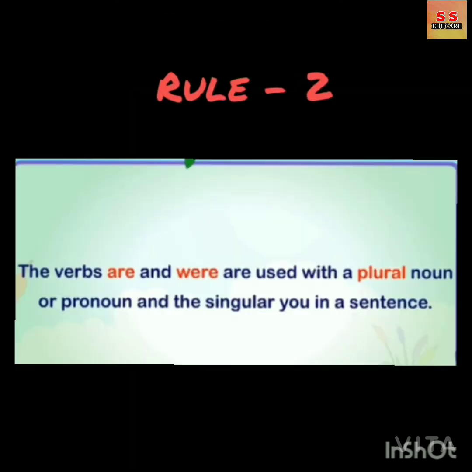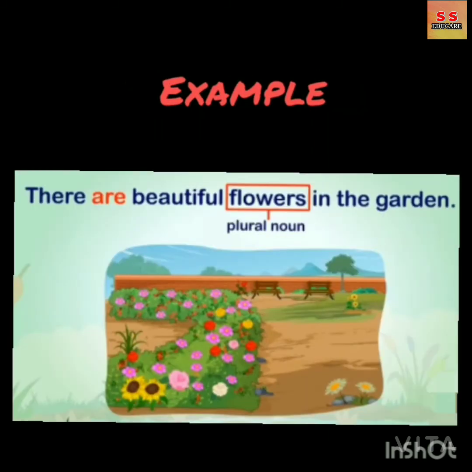Rule 2. The verbs are and were are used with a plural noun or pronoun and the singular you in a sentence. For example, there are beautiful flowers in the garden. In this sentence, verb are is used for plural noun, which is flowers.